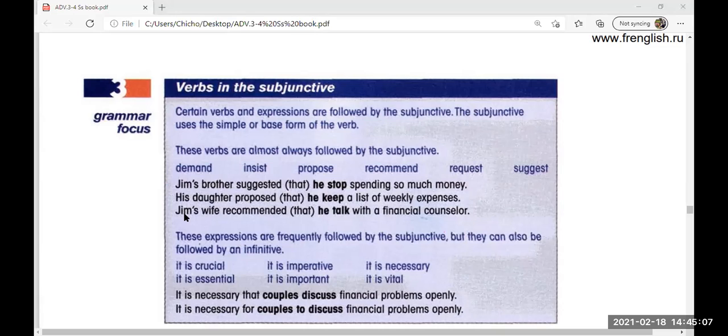And the last one, Jim's wife recommended he talk with a financial counselor. As you can see, we can use that or omit it, but we need to use the subjunctive form of the verb after suggest, propose, and recommend.